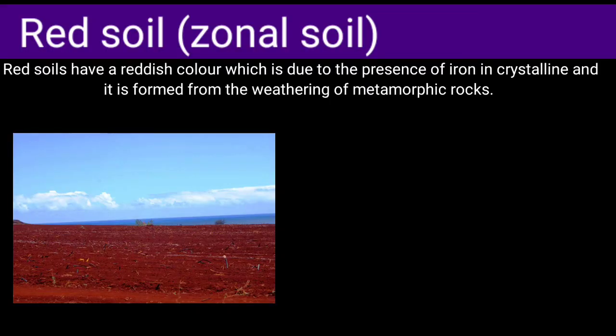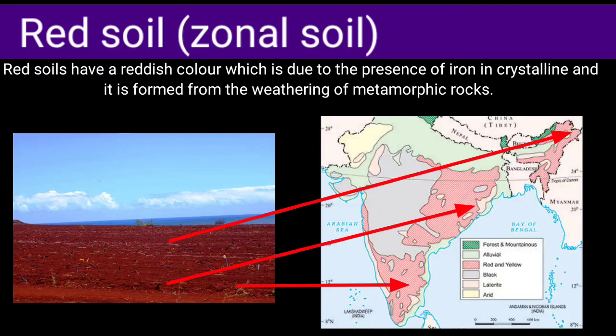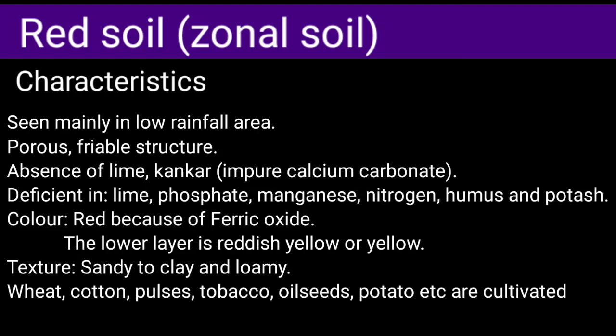Next is the red soil. It is formed from the weathering of crystalline rocks and metamorphic rocks. It is mainly found in the northeastern states, Jharkhand, Odisha, Tamil Nadu, and a few parts of Karnataka and Andhra. Characteristics: it is mainly found in low rainfall regions. It is very porous in nature, deficient in lime, phosphate, manganese and humus, and red in color because of ferric oxide. Texture is sandy, clayey and loamy, but it responds well to fertilizers. Because of that, wheat, cotton, pulses, tobacco, oilseeds and potatoes can be cultivated in this soil.